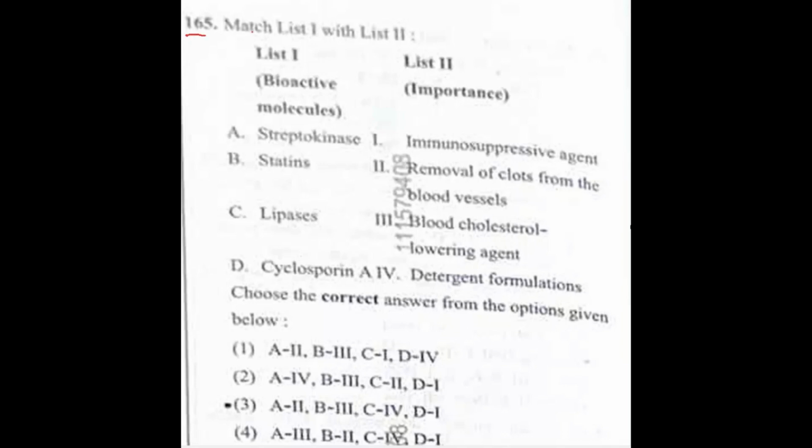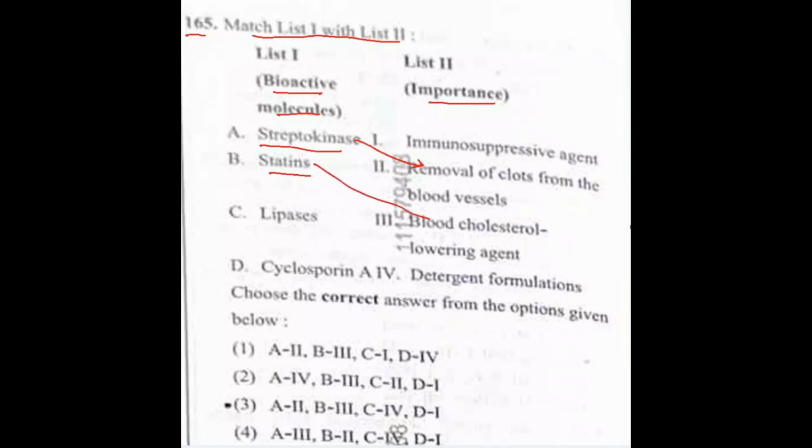Question number 165, match list 1 with list 2. So list 1 has bioactive molecules and list 2 represents importance of those molecules. So first is A, streptokinase. Streptokinase matches with removal of clots from the blood vessel. So A, 2. Then statins, B. Statins will lower the blood cholesterol.